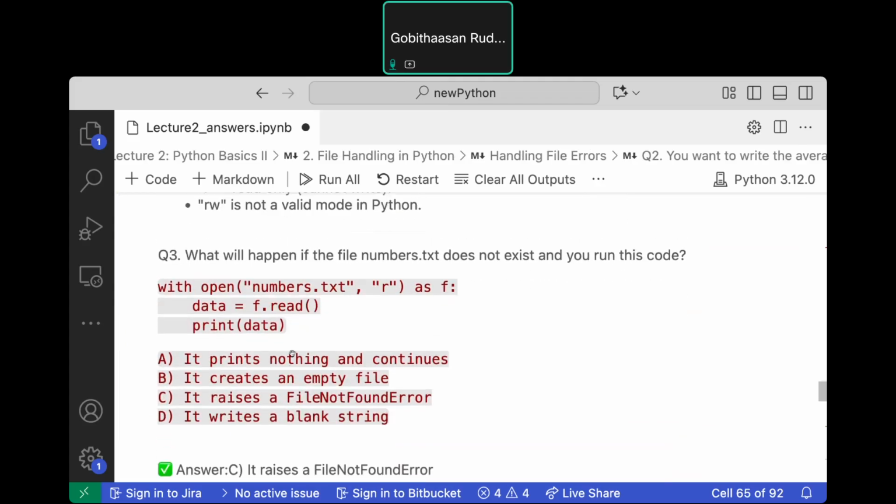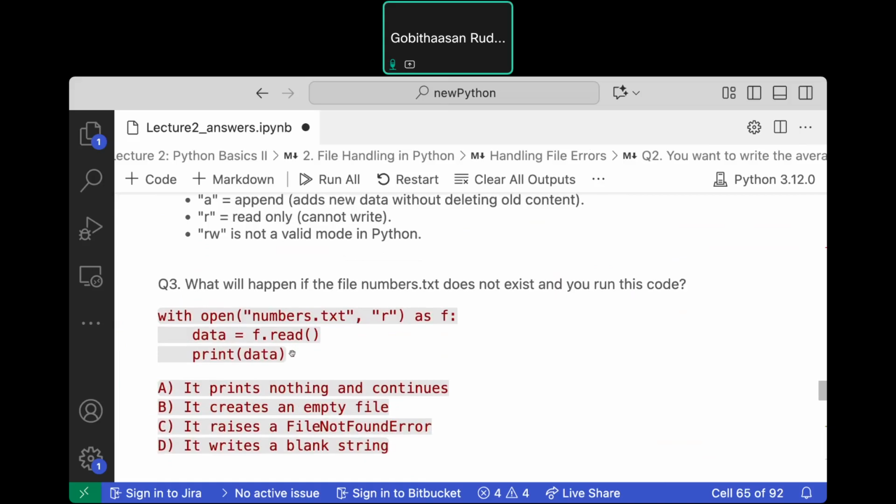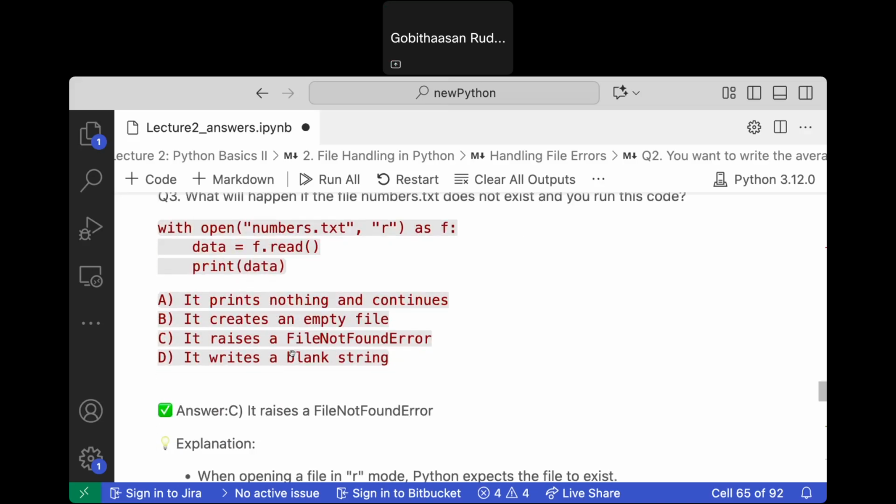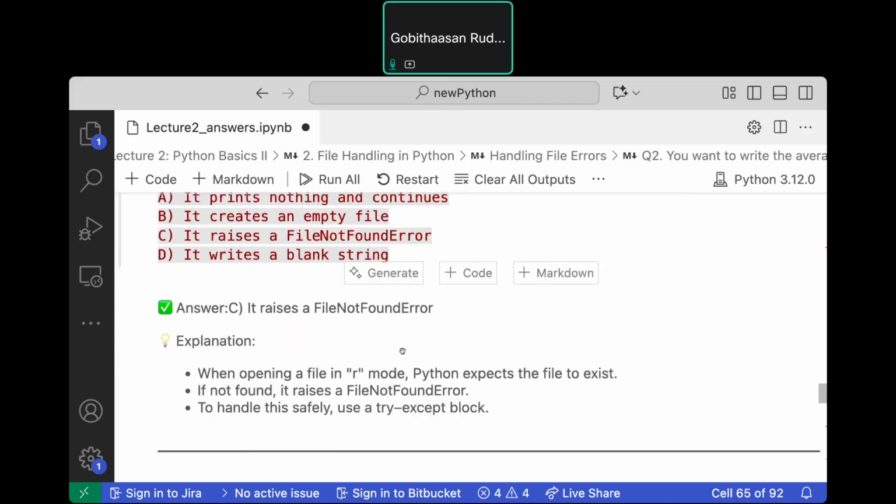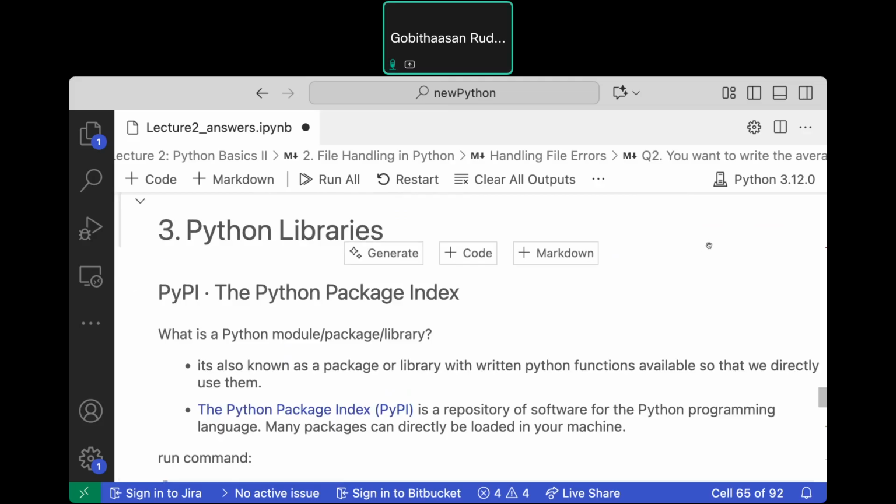Okay, so here, what will happen if the file number X does not exist and you run this code? A, B, C, D? C. This is a file not found error. Okay, that's when we use try and except. Okay, let's go to Python library now.